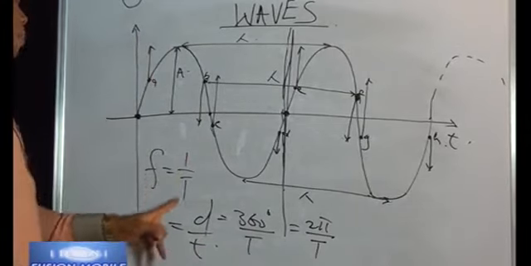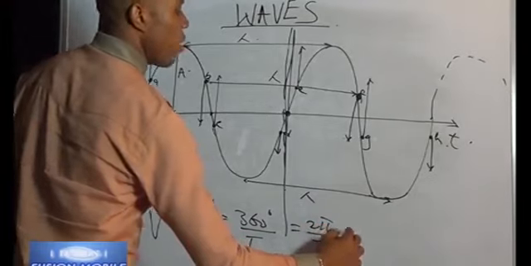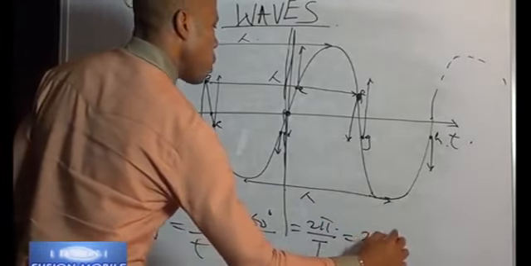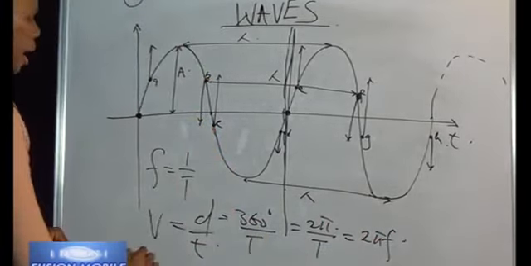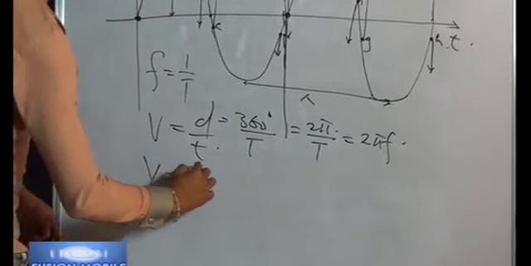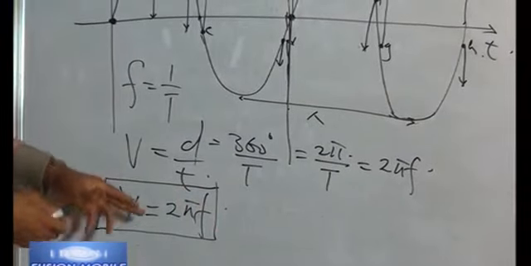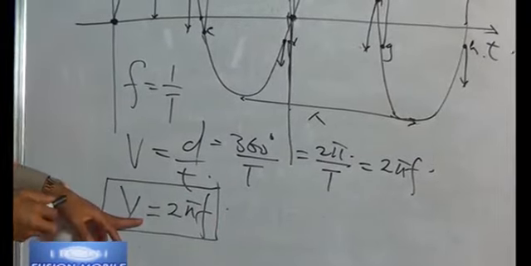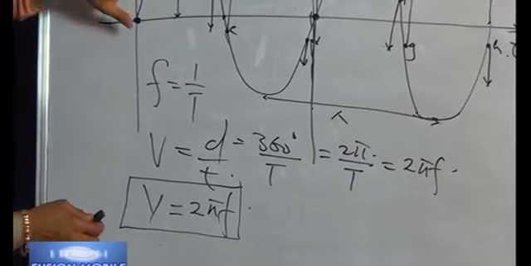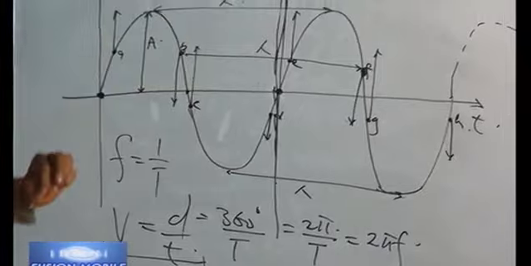That means that 1 over period is equal to frequency. So 1 over period here is equal to F. So I can rewrite this as 2 pi F. That is why in your textbook you see V equal to 2 pi F. And this equation holds. And we call it what? Wave speed. That brings it to the end on this particular area, which I call the graphical representation of wave.